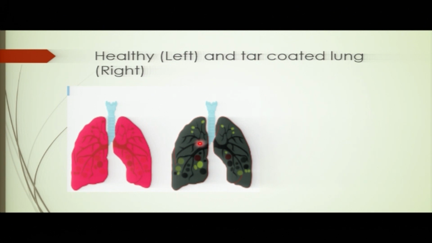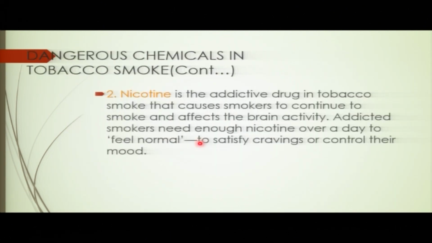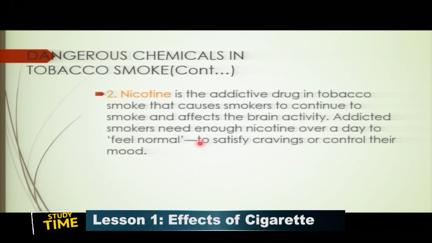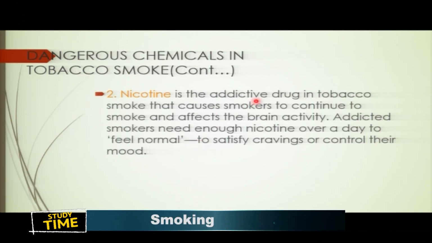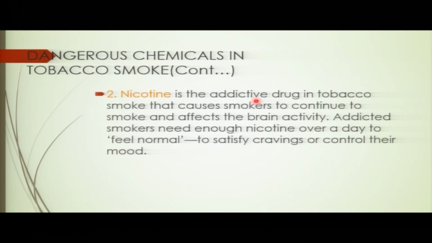So another chemical that's found in the tobacco smoke is what you call nicotine. This is very poisonous. You can say it is even poisonous, what's found in the tobacco. This is nicotine, the addictive drug in tobacco. Actually, most of the people, when they smoke, the one that attracts them to be addicted to smoking is this nicotine. You see?